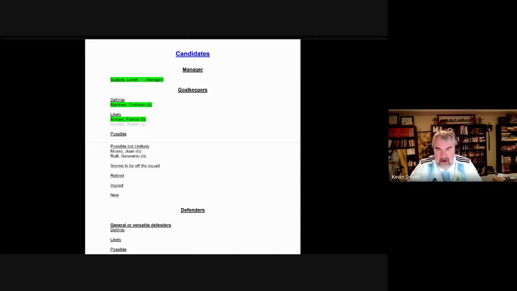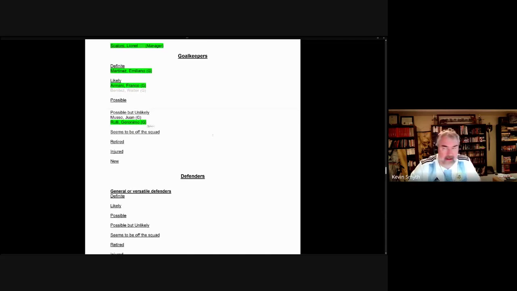Walter Benitez, though, despite being likely, was not selected, and nor was the possible but unlikely Juan Musso. It was the player after him, Geronimo Rulli, who was selected for the final squad. So a bit of a surprise there.